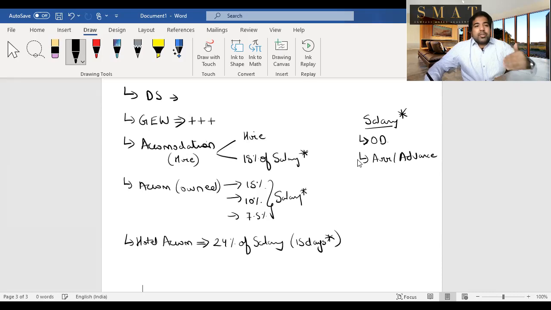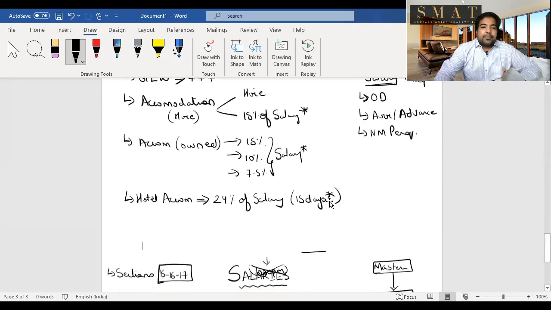But arrear salary, that means some previous year's salary that you're getting today, or advance salary, that is next year's salary that you're getting today, that you don't take. And any non-monetary perquisite, you will not take. Except these, you will take everything. So will you take an allowance? Yes, you will take an allowance, but only the taxable amount. That means you'll add the allowance, you'll minus the exemption, and whatever is taxable, you will take in the salary, and you'll calculate 15%, 10%, 7.5%, or 24% of salary.